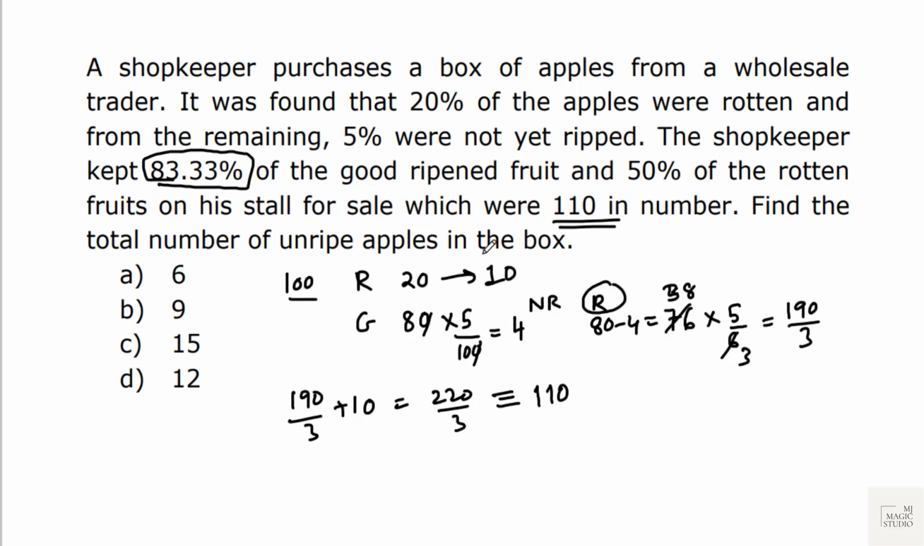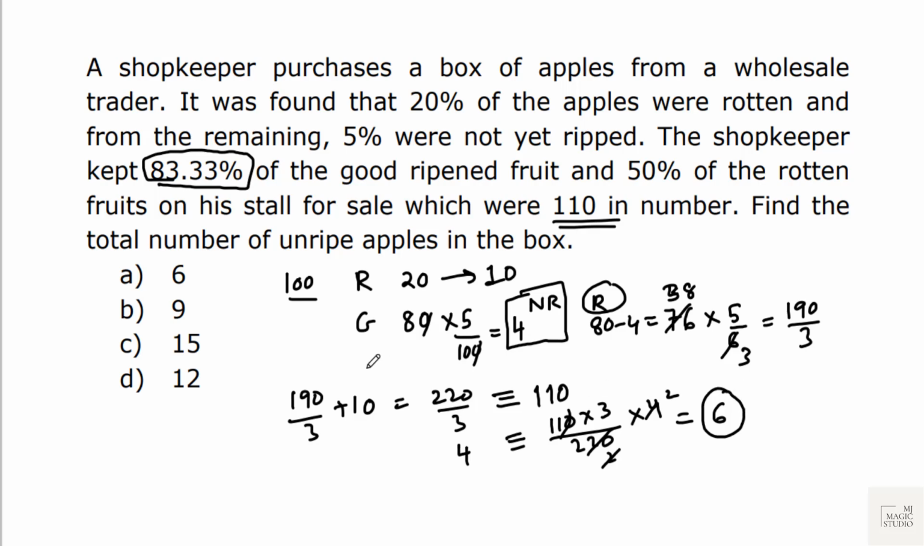Find the total number of unripe apples in the box. We know that total number of unripe apples in the box is 4. If 220 by 3 is 110, what is 4? 4 is equivalent to 110 into 3 by 220 into 4. This goes 2 times, which gives the value 6. Since we have started with 100, we are now comparing. The total fruits displayed are 220 by 3, which is equivalent to 110. So what is 4 equivalent to? 4 is equivalent to 6. The total number of unripe apples in the box are 6.